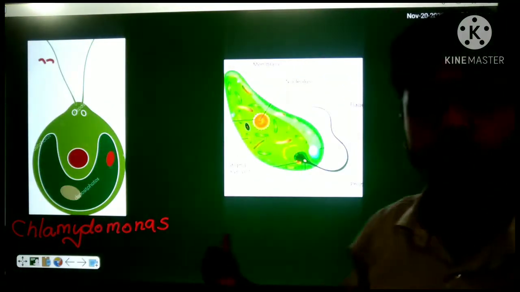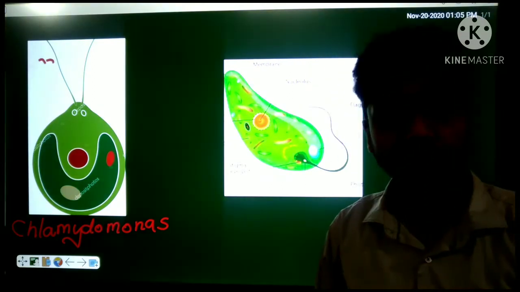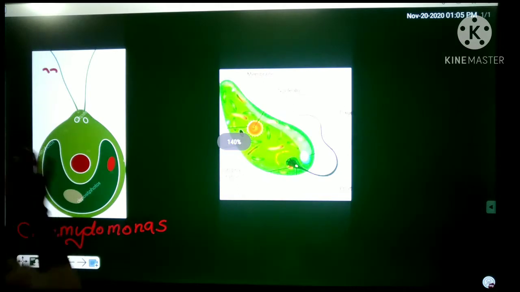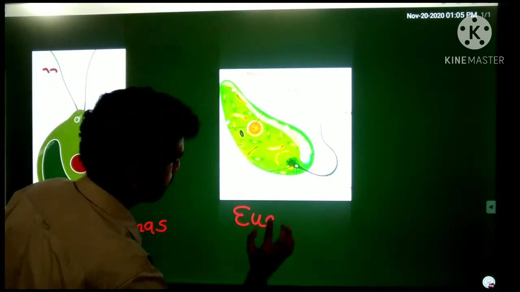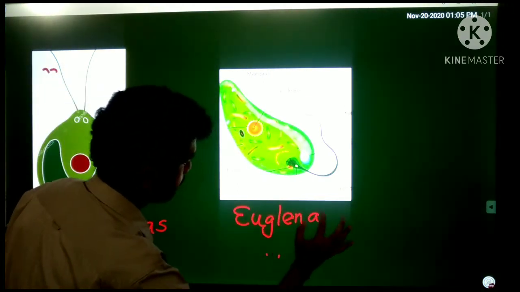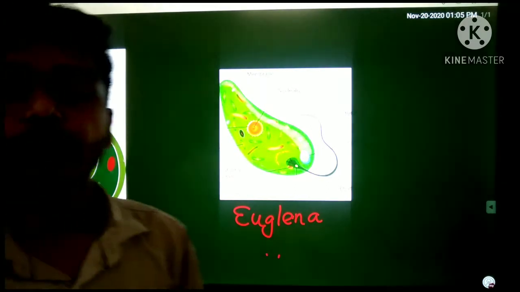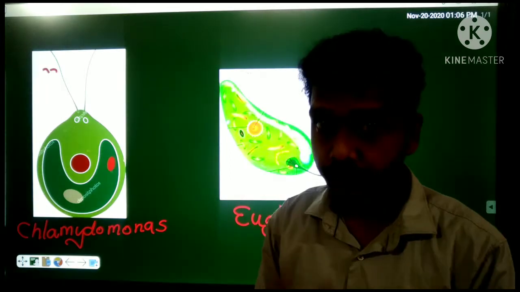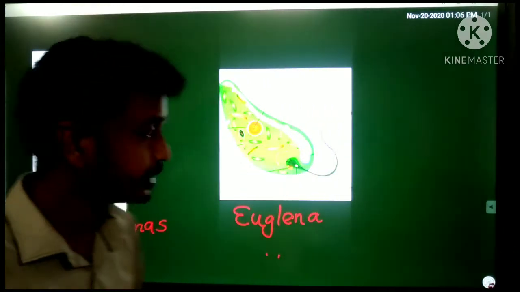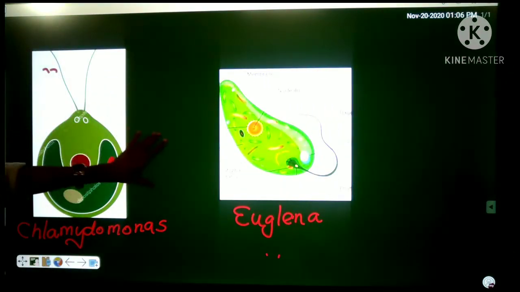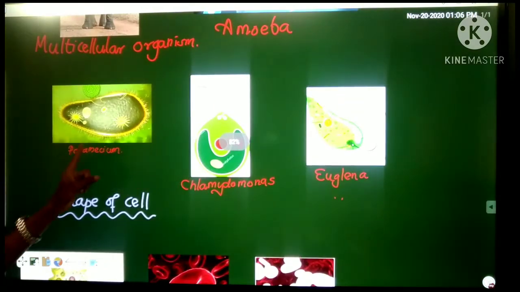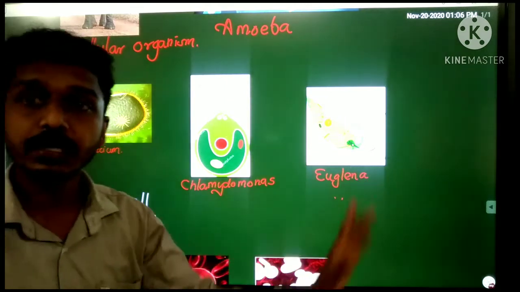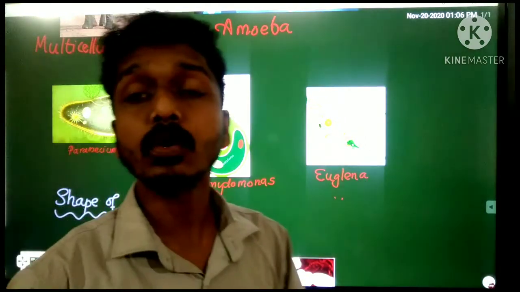This organism is called Euglena. Euglena is a single cell organism. Euglena is an example for unicellular organism. Here we found the examples for unicellular organisms, right? Clear? That means first one is paramecium, second one is chlamydomonas, third one is euglena. They are the examples for unicellular organisms.